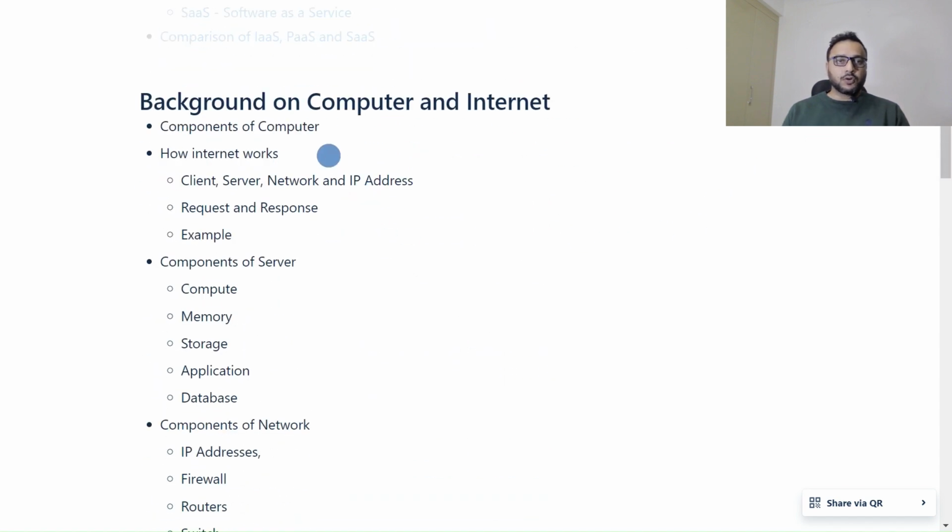If we talk about the background on computer and internet, and the components of computers, we have RAM, random access memory. Basically it's a temporary memory. Another component is the CPU, the mind of any computer. Without a CPU we can't do any operations on a computer, so it is a must for any computer or laptop.